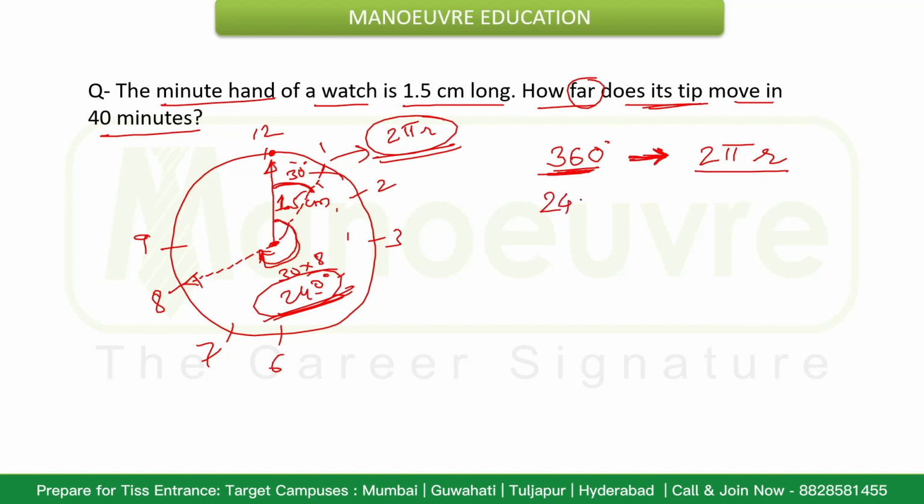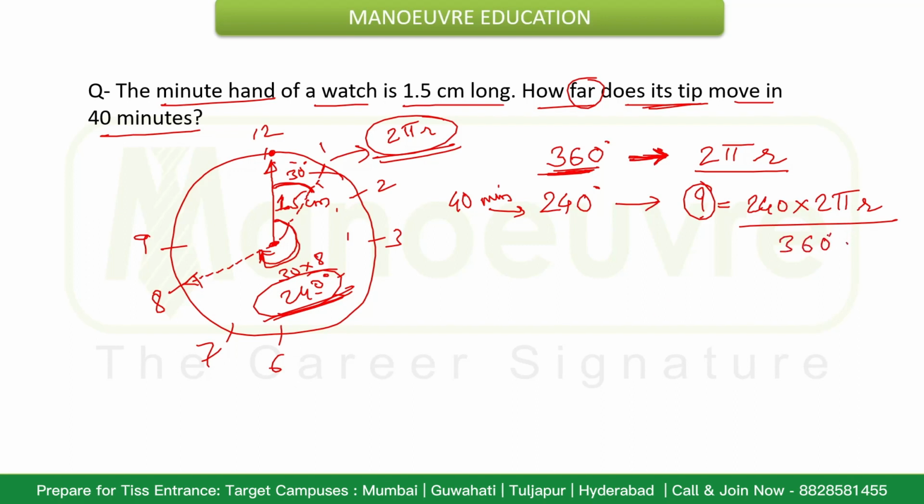So when in 40 minutes it will cover 240 degrees, how much will be the distance? That will be 240 into 2 pi r divided by 360.